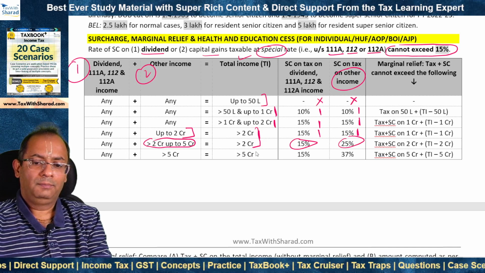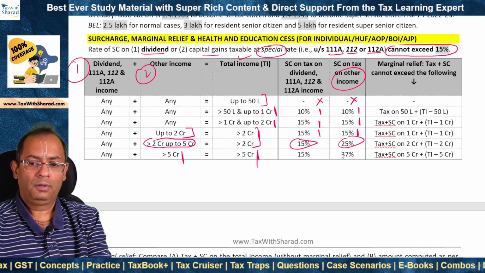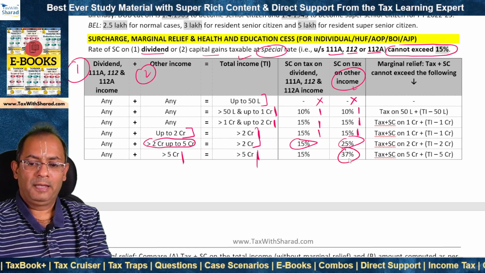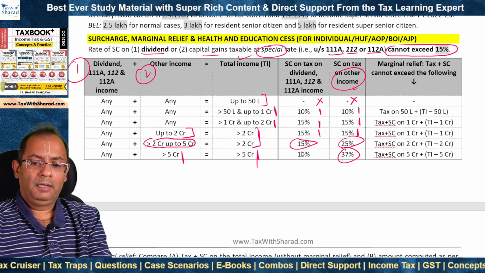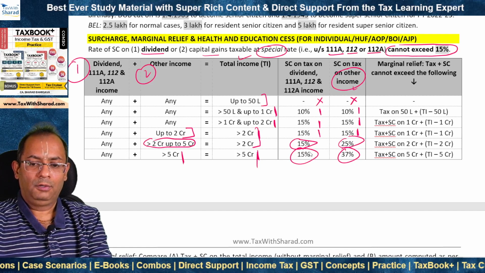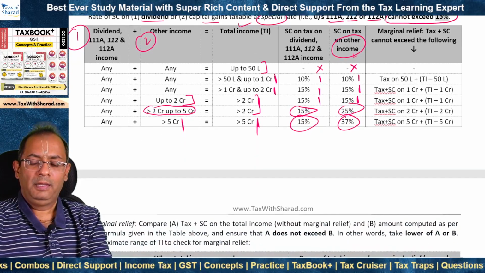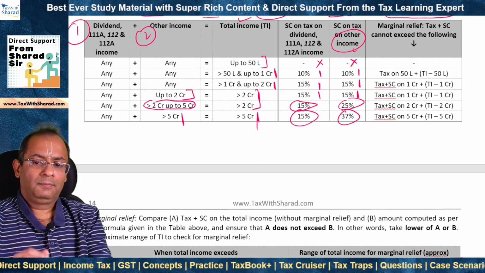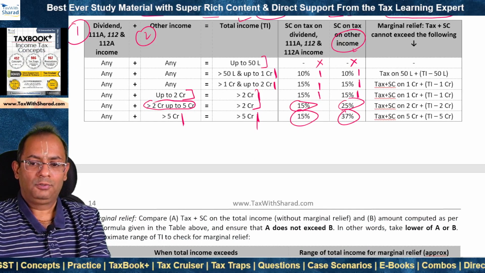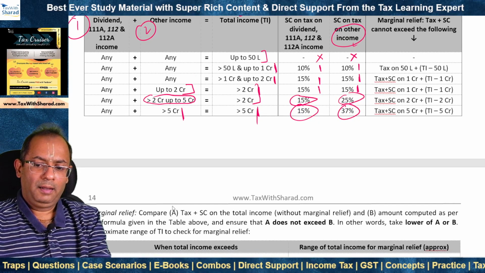Where the total income exceeds rupees 5 crore and the other income is greater than 5 crore, the rate of surcharge on tax on the other income is the maximum at 37%, but it remains limited to 15% for tax on dividend 111A, 112 and 112A income. Now, marginal relief is supposed to be checked, and if marginal relief is available, then the amount of surcharge needs to be restricted. To compute marginal relief, we need to compare A and B.